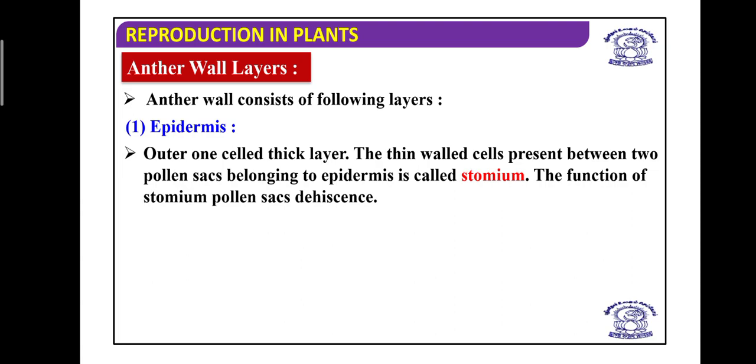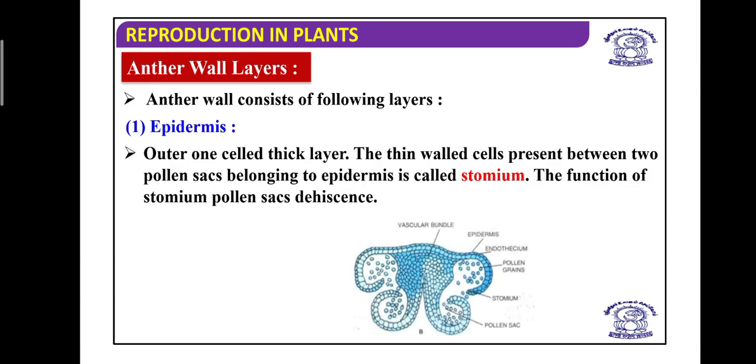The thin-walled cells present between two pollen sacs, belonging to the epidermis, are called the stomium. When the stomium cells break up, the pollen sac dehisces and pollen grains are released. Here you can see the epidermis as the outermost covering, and the stomium as the region between the two pollen sacs.